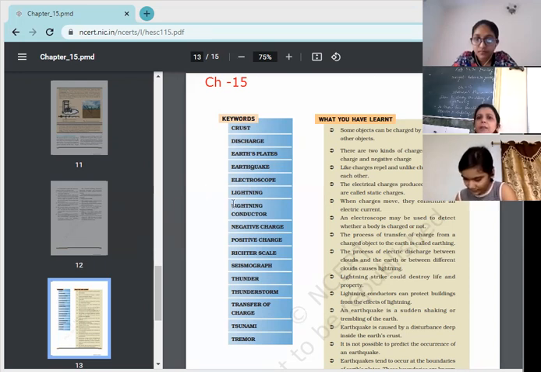Lightning is a, 184, second paragraph, left side. Lightning. It's a spark, but on a huge scale, you may write down.